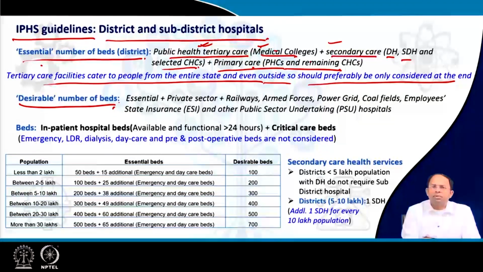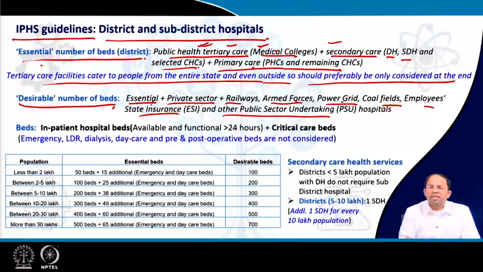So the desirable number of beds, how do I calculate that? That is not only the essential ones, the facilities that we discussed, but also beds available in the private sector, and beds available in railway, armed forces, power grid, coalfields, employee state insurance, and other public sector undertaking hospitals. All these different public sector undertakings run their own hospitals, and the capacity of PSU hospitals could be added up with the private sector hospitals and other beds, and then added to the essential beds that are there, and together these should lead to the desirable number of beds.